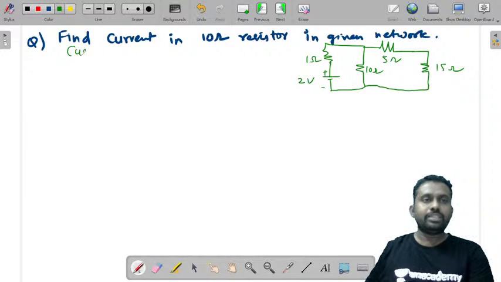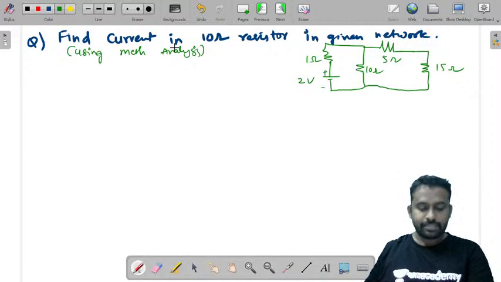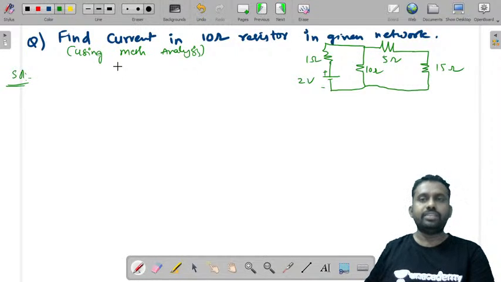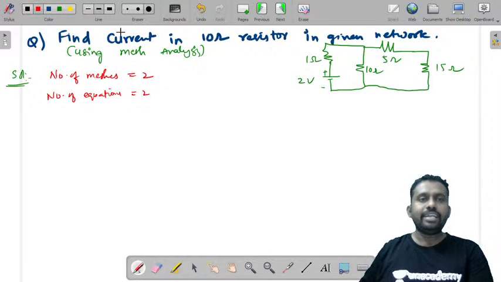Let the question be: using mesh analysis, find the current through the 10 ohm resistor. For the solution, we first have to identify how many meshes there are. There are two meshes, so we get two equations. We are asked to find the current through the 10 ohm resistor. Now, let us consider using mesh analysis.